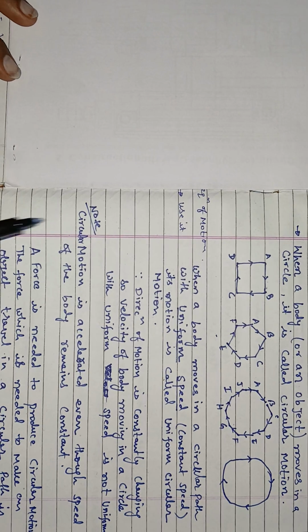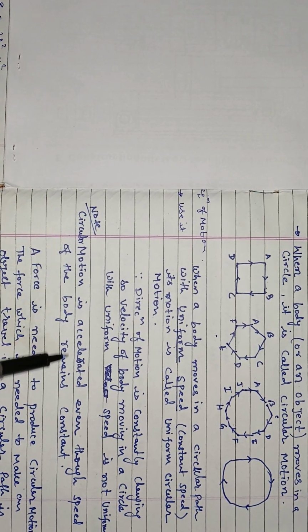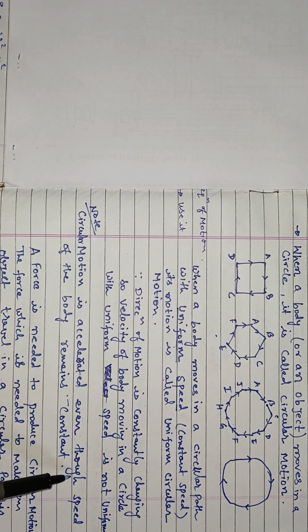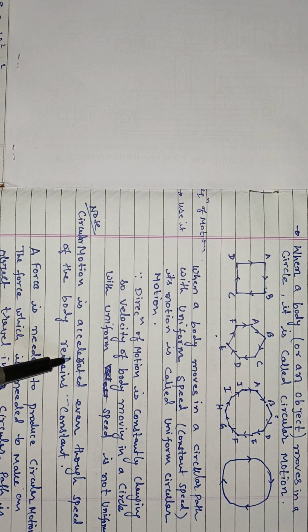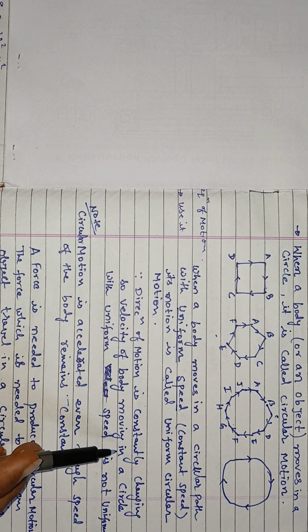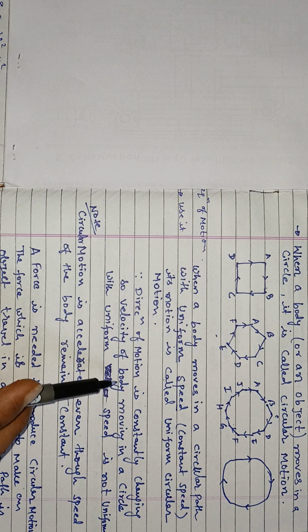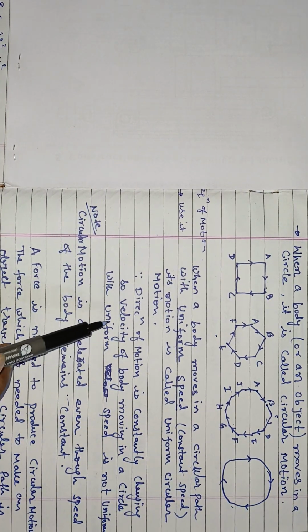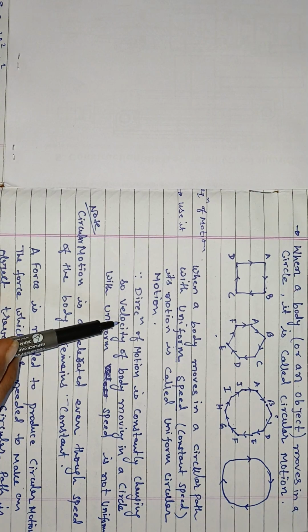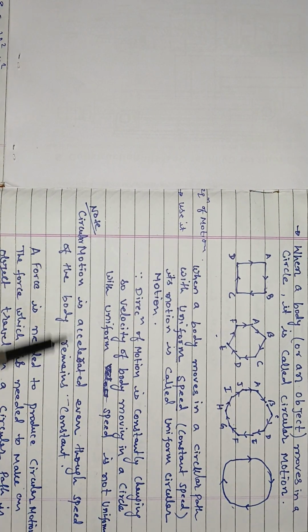Now we have to note that circular motion is accelerated even though the speed of the body remains constant. Why is it accelerated? It is accelerated due to the change in velocity. And why does velocity change? Because at every point in a circular track the direction is changing, which results in the velocity changing. If velocity is changing at every point, it means the motion is accelerated.